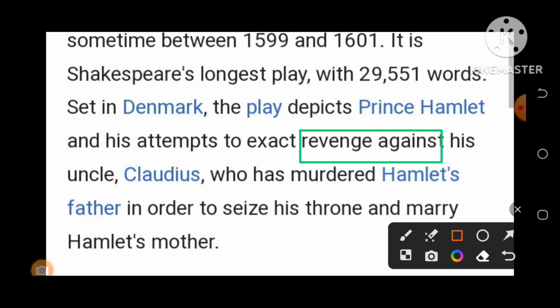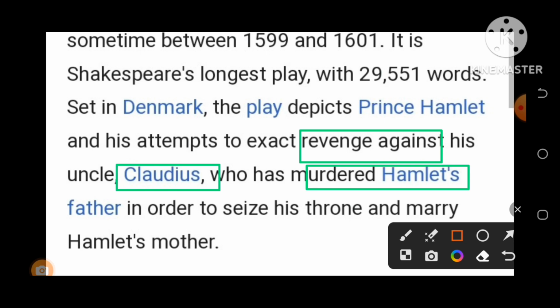Hamlet, the prince, wants to take revenge for his father on his uncle Claudius, who has murdered his father, King Hamlet. So the whole summary, the whole story revolves around this great character, Hamlet.